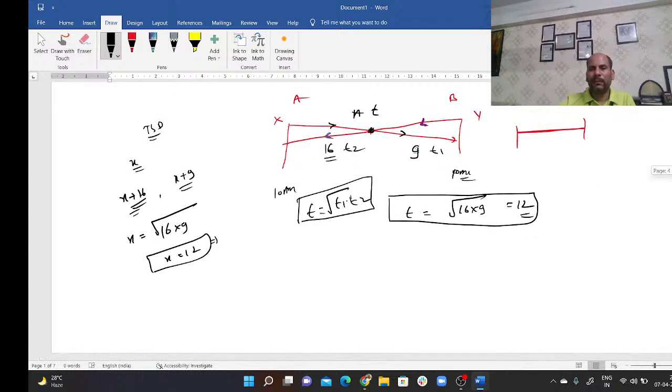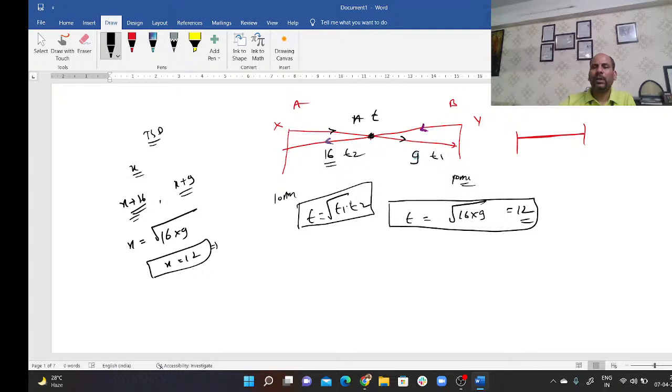Also they have one more thing, like they can ask you about the ratio of their speed, SA upon SB. Okay, so SA upon SB equals under root T2 upon T1, or you can say TB upon TA, but in square root.